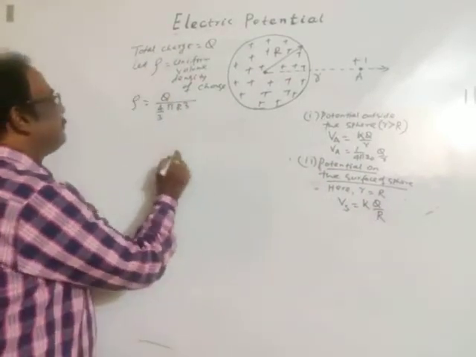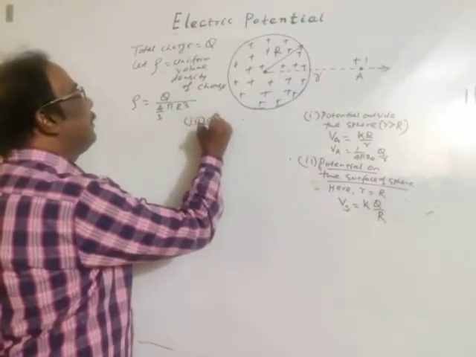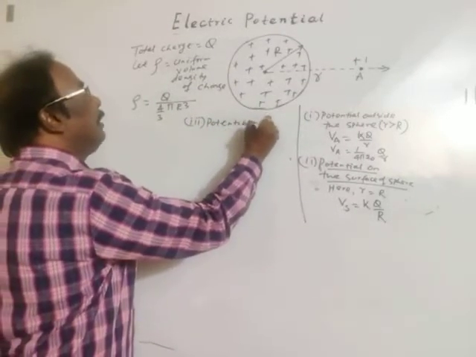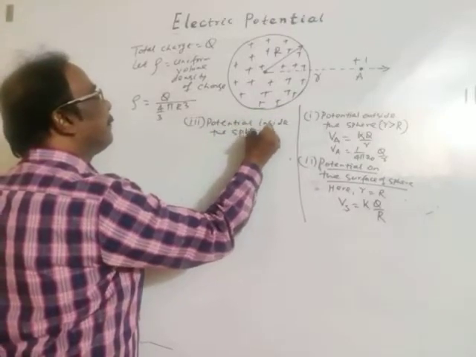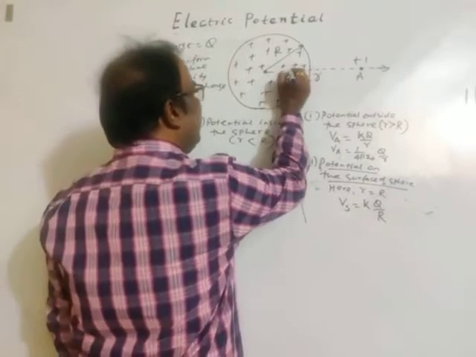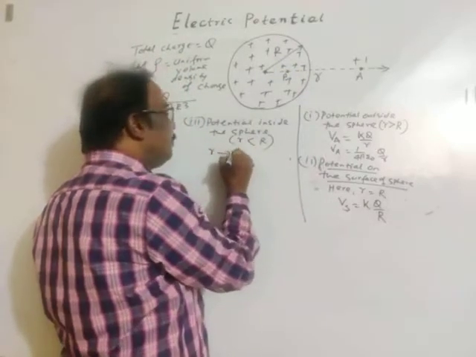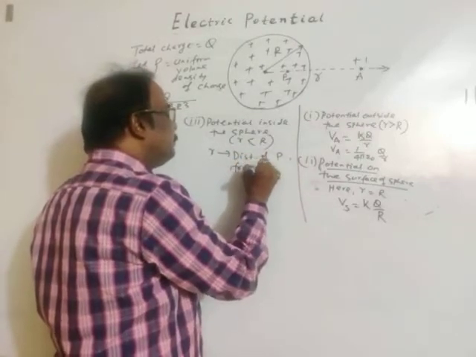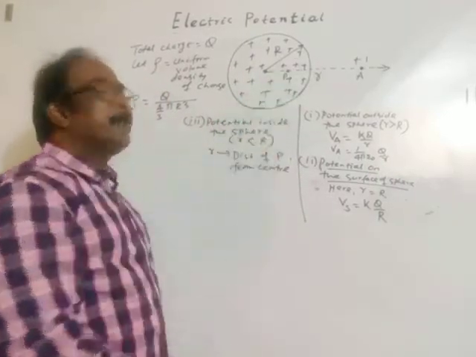Then, third case: potential inside the sphere, r less than R. If we consider any point P, then r is again the distance of P from the center of the sphere.